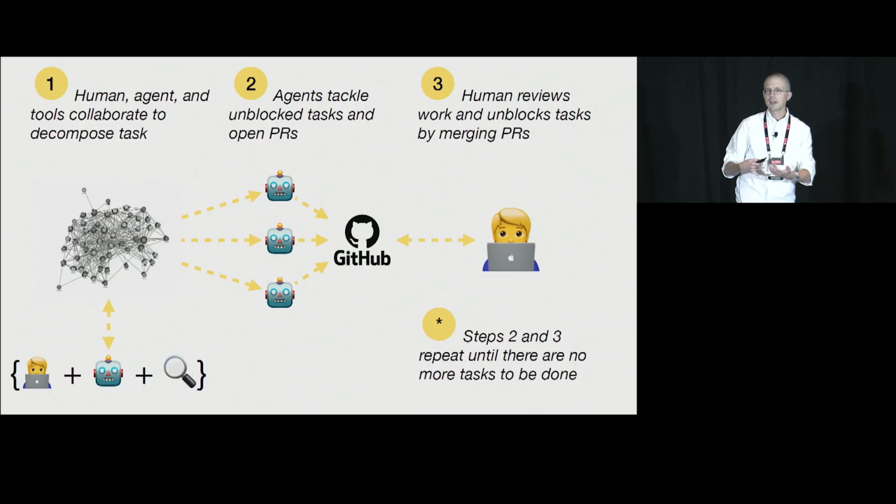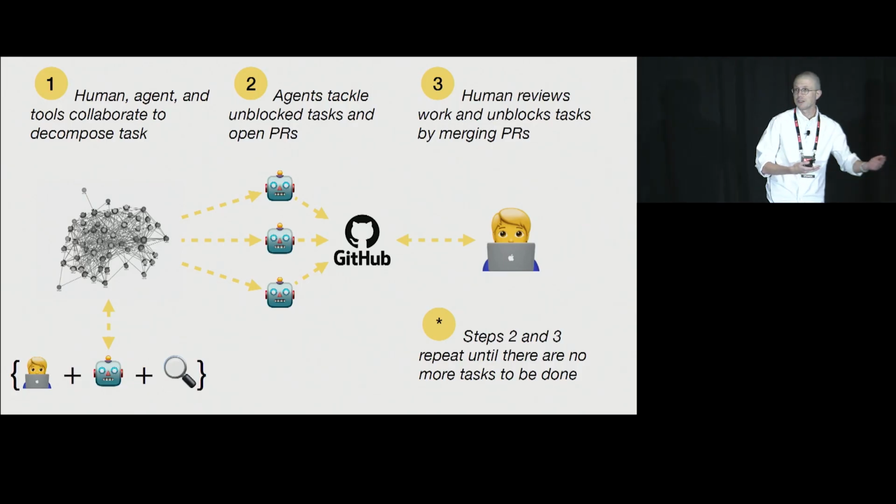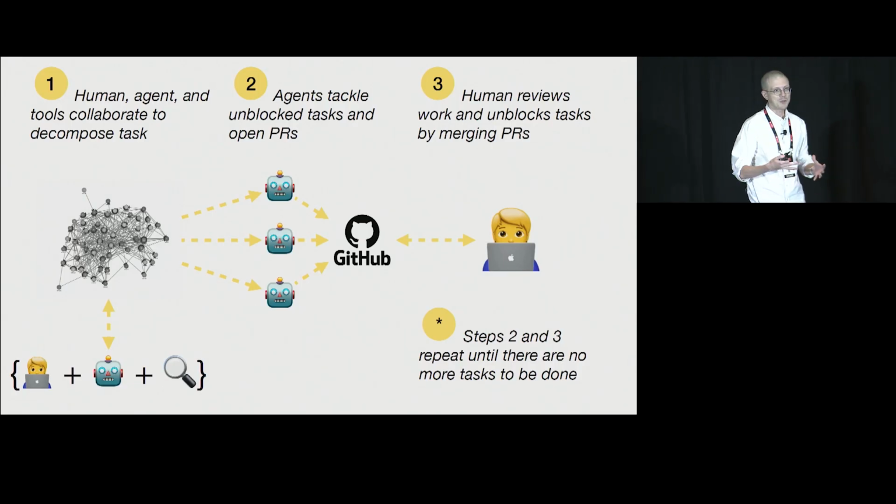And because the primary mechanism of interaction is GitHub, and agents are pretty decent at writing good PR descriptions, and if we've done our job and grouped the tasks well and have generated good tasks, we should have some hope that the human is able to reasonably parse, understand, and give a thumbs up or thumbs down on these PRs. And lastly, all we have to do is repeat steps 2 and 3 until there are no more tasks left to accomplish. You just keep on pulling down unblocked nodes. As the software engineer starts to merge these, new tasks become unblocked. And at some point, ideally, we will finish.